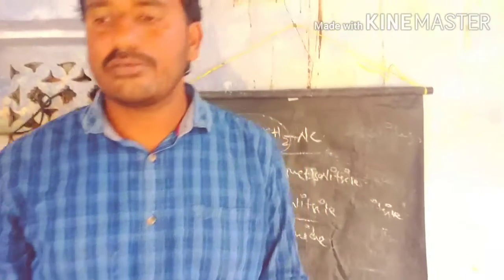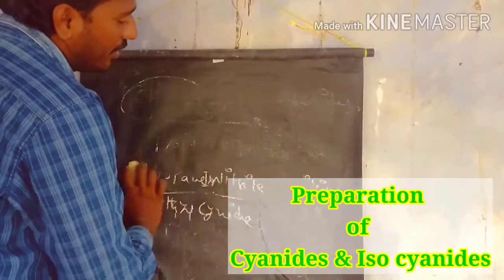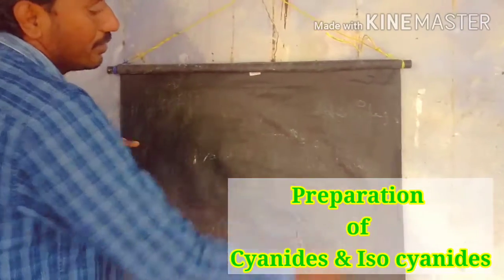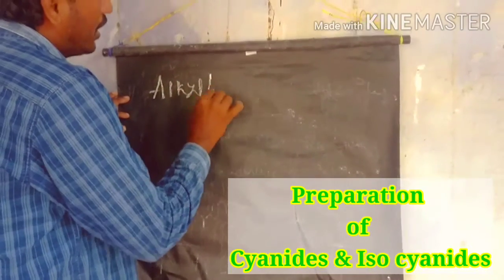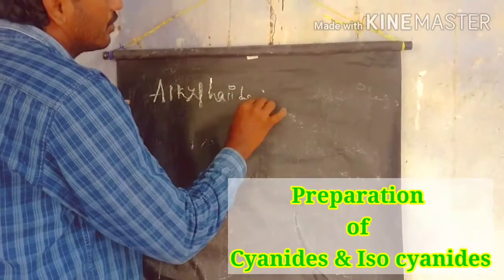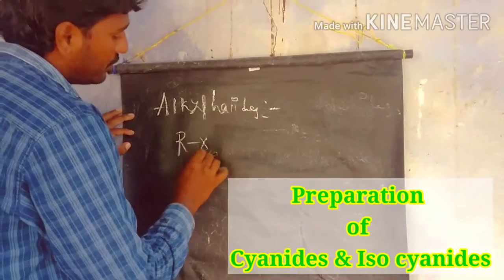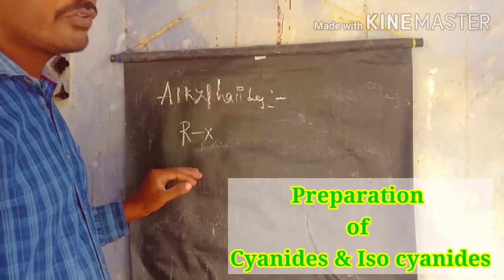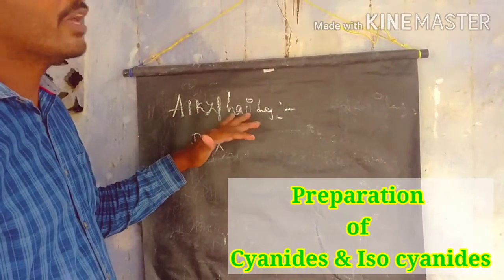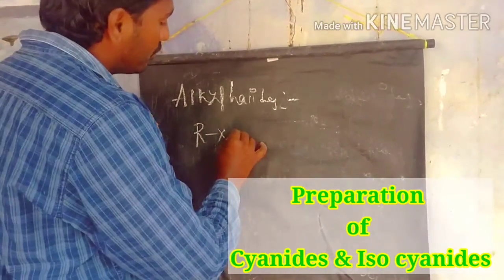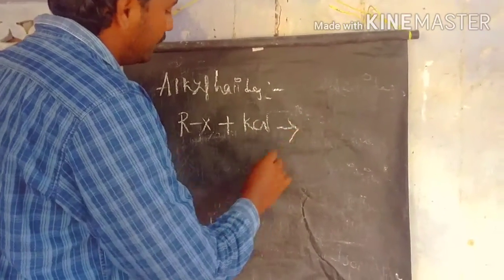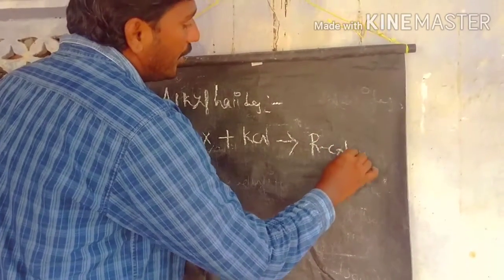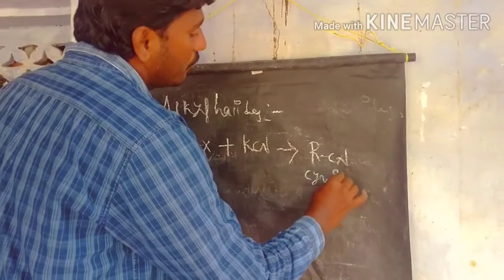Let's see some of the preparations of cyanides and isocyanides. First, preparation of cyanides and isocyanides from alkyl halides. The general structure of alkyl halides is RX. The alkyl halides we also call halogen compounds. To prepare the cyanide compound, react the alkyl halide with potassium cyanide. So this is the cyanide compound.